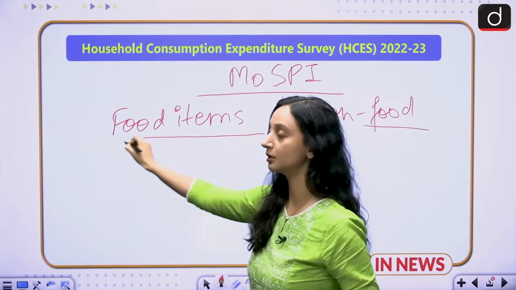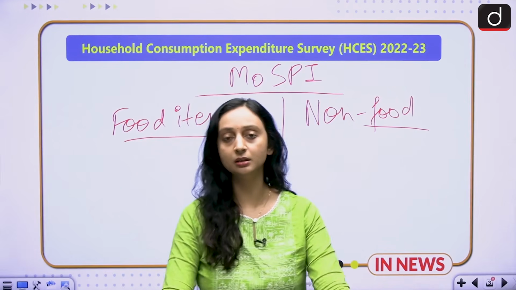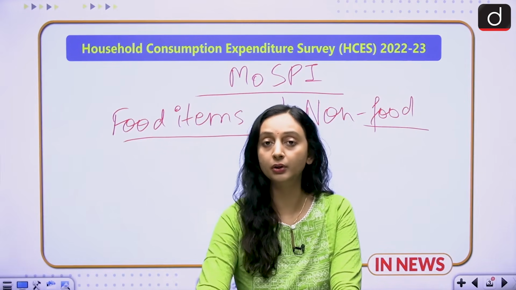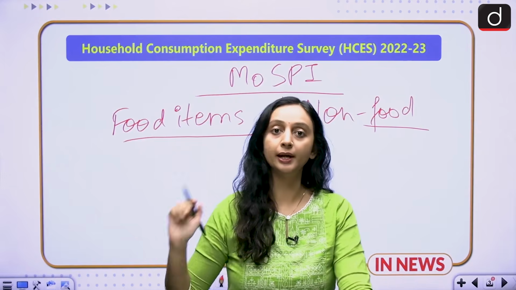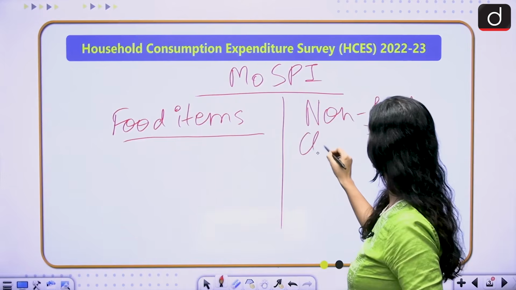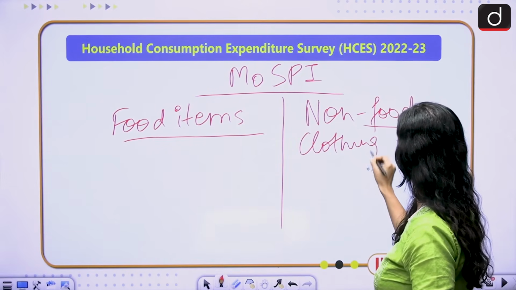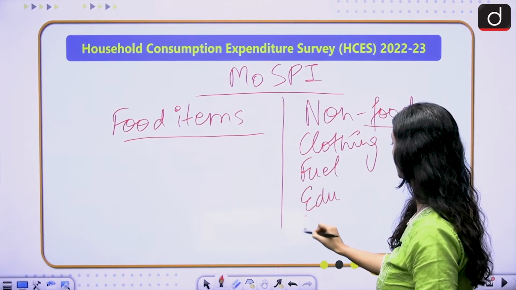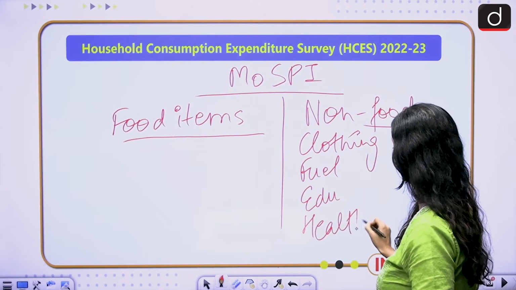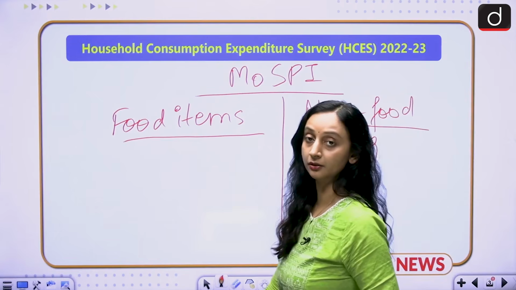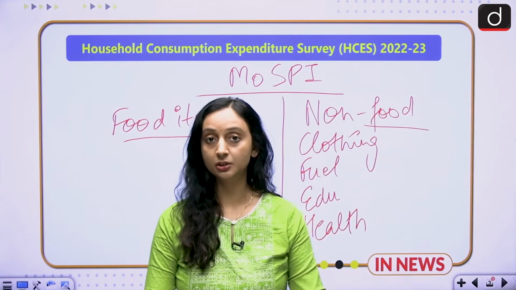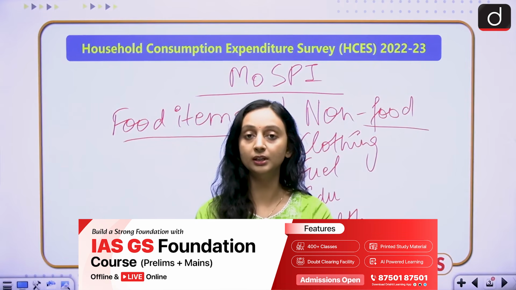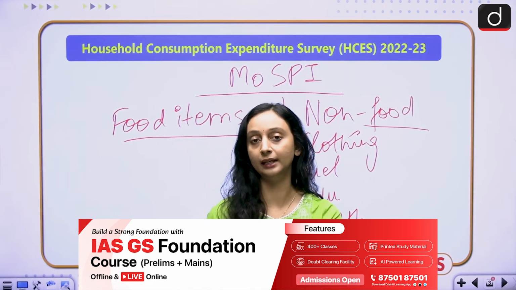What will food items include? They include cereals, pulses, cooking oil, poultry, etc. And non-food items will have clothing, fuel, education, healthcare, footwear, etc. So the consumption expenditure survey basically tells us about the living standards of people in an area.